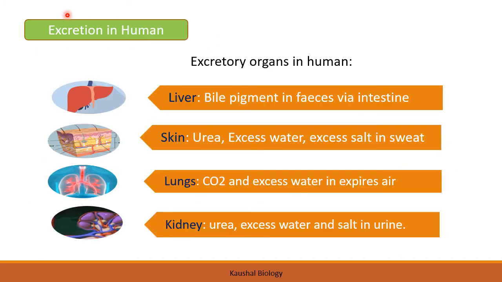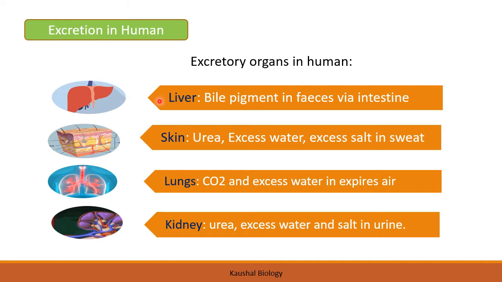Okay, excretion in humans. Human beings, we all know, are very complex, multicellular organisms, and they have an excretory system for this work. So what are the excretory organs in the human being, the organs that participate in excretion? We have the liver, the skin, the lungs, and the kidney. These four organs are involved in the excretion of substances from our body.